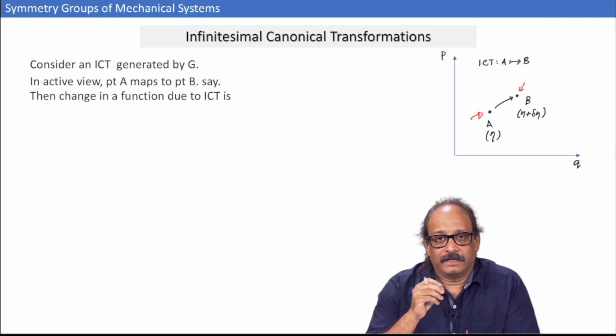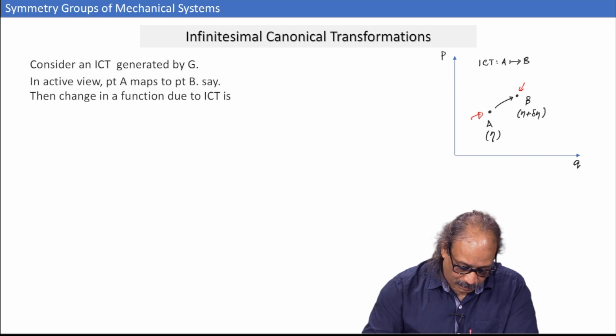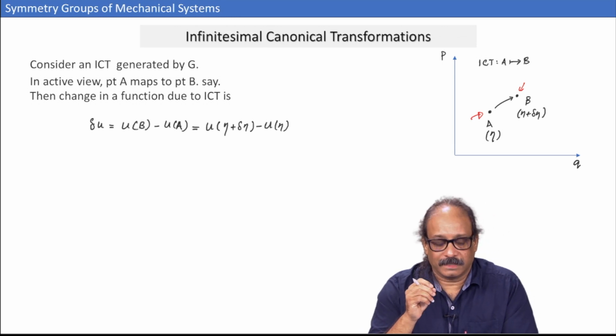And the coordinates of the point B will be eta plus some delta eta, because remember it is an infinitesimal transformation. So, the change in the point is also infinitesimal. And we remember how to write this infinitesimal change.